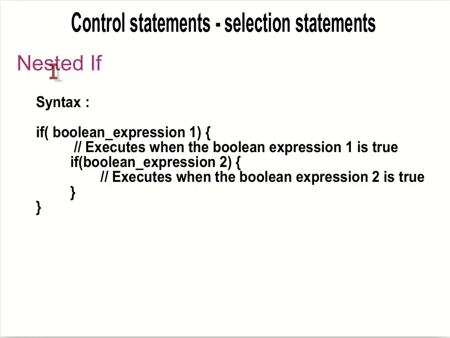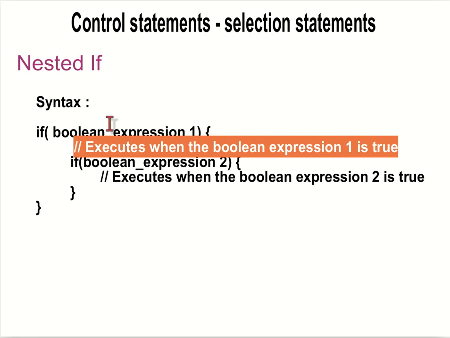Next is nested if. Nested if is nothing but an if statement inside another if. Here we can see if boolean expression 1 is true, the code inside will be executed.